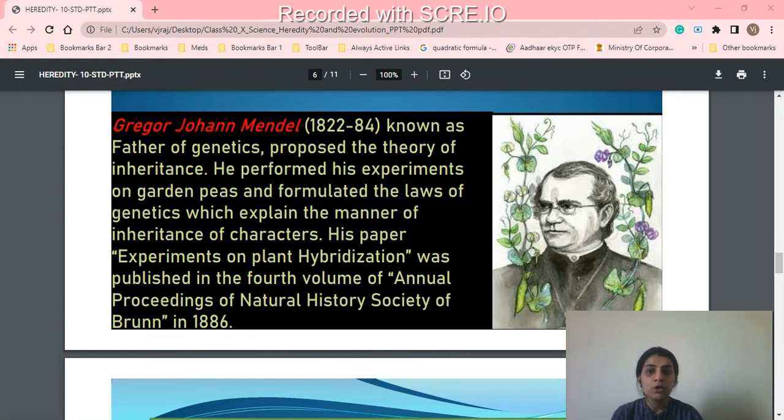His paper, Experiments on Plant Hybridization, was published in the fourth volume of the Annual Proceedings of the Natural History Society in 1866. Because he did experiments on genetics, he was the first person who gave the idea that genes or characters are passed from generation to generation.